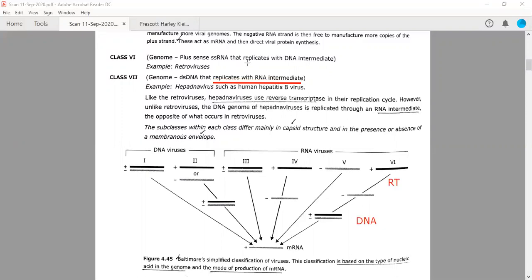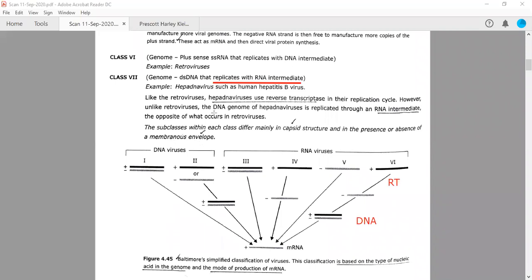Now, because we have classified them already into 7 classes, you can further subclassify them into subclasses depending upon the differences, mainly in the capsid structure. What is a capsid? Capsid is the coat in which the virus generally has its genome. So the capsid is the protein coat which protects its genome. The capsid structure can vary, and also the presence or absence of the membranous envelope. If the envelope is present, then they are known as enveloped viruses. If it is not present, then they are known as naked viruses.